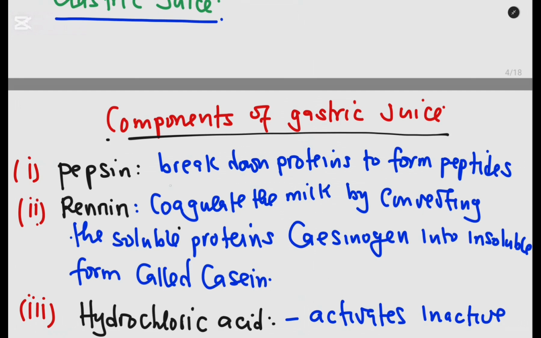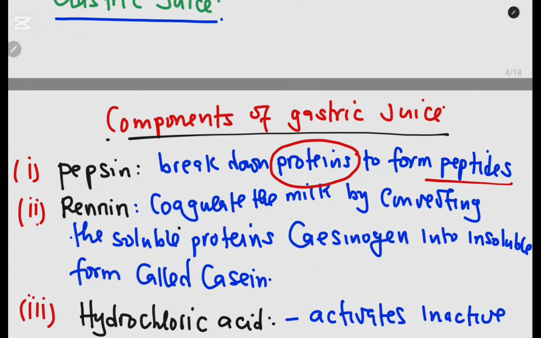So, what is the function of pepsin? Pepsin breaks down proteins to peptides. So, that is in the stomach. Digestion of proteins starts in the stomach. In the mouth, remember we said there's no digestion of proteins, but instead digestion of proteins starts in the stomach. So pepsin is the one that breaks down proteins to peptides.